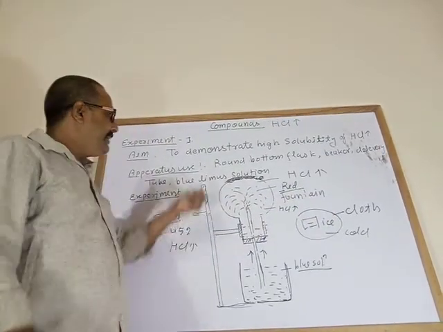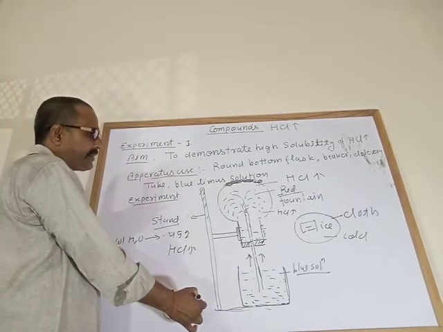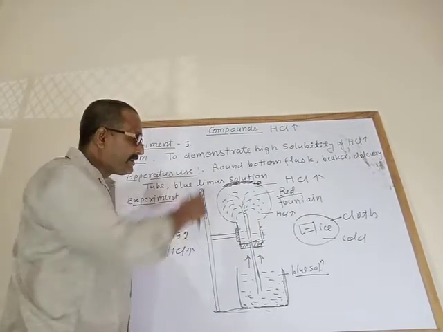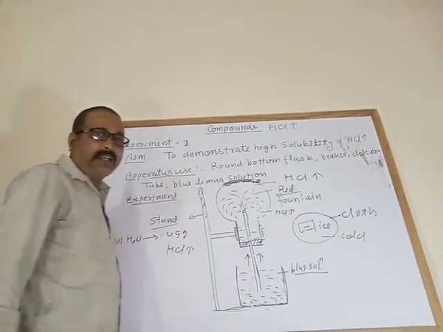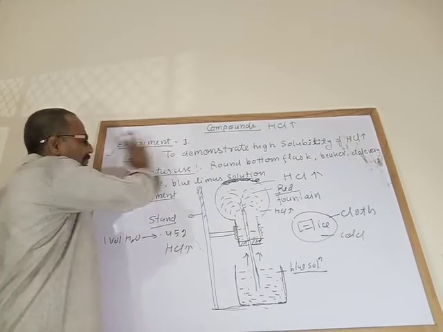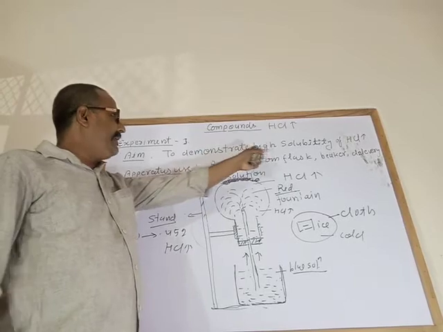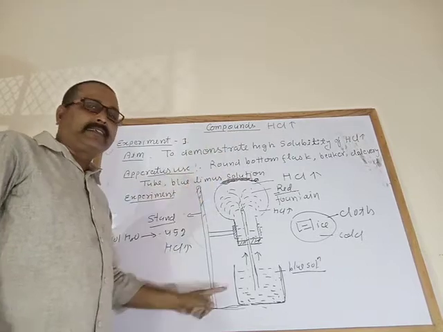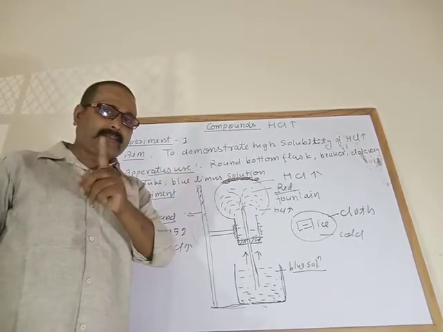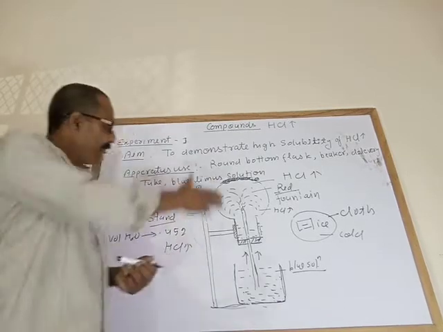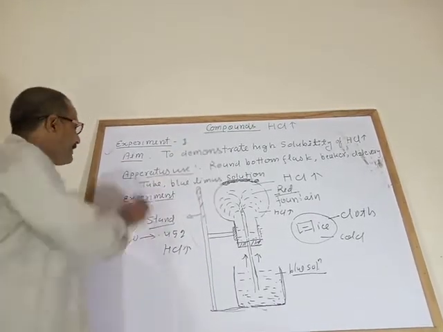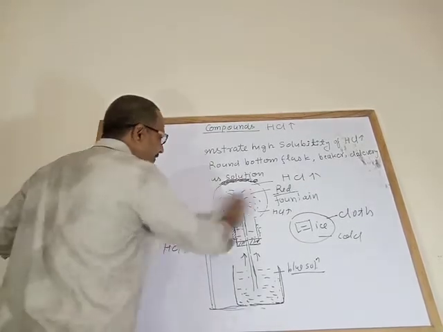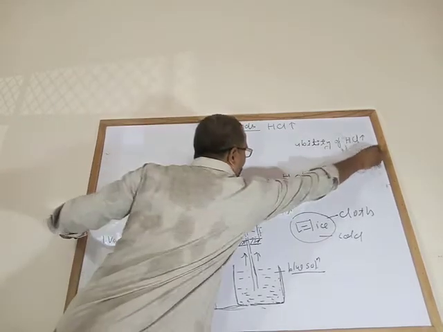My dear students, you have to write the same thing in your copy, and this diagram in your practical copy, lab manual copy. This is your first experiment, to demonstrate the high solubility of hydrogen chloride gas and that it is acidic in nature. This is the first experiment. I hope you will write it in your copy. Now I am moving to our next topic, the chemical properties of hydrogen chloride gas.